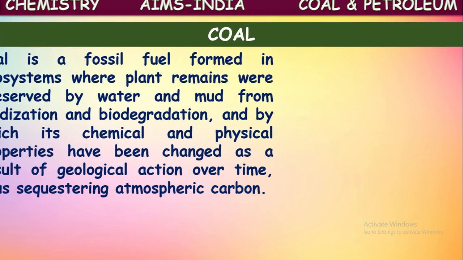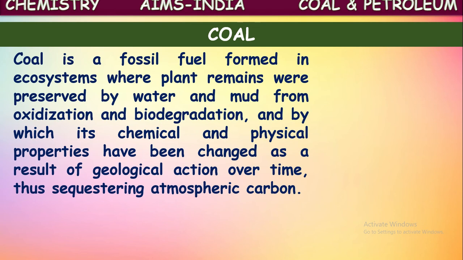Here let us see about coal. Coal is a fossil fuel formed in ecosystems where plant remains were pressured by water and mud, from oxidation and biodegradation, by which its chemical and physical properties have been changed as a result of geological action over time, thus sequestering atmospheric carbon.